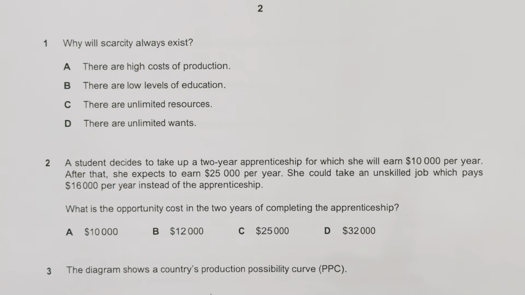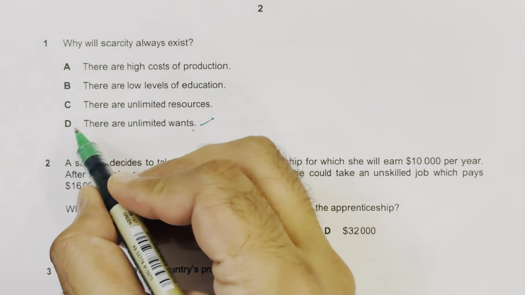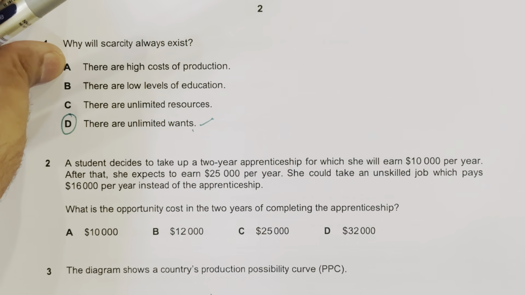Question number 1 is: why will scarcity always exist? There are high costs of production, there are low levels of education, there are unlimited resources, and there are unlimited wants. Yes, we have unlimited wants. That's why option D is the right answer for scarcity. Moving to question number 2.